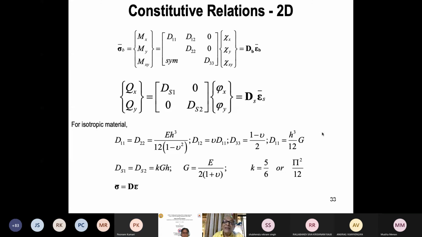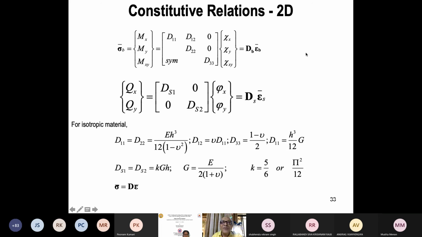See, with the displacement field that you have assumed, the shear strain is constant through the thickness. Shear strain becomes independent of Z. It will be dW by dx plus theta; it is of that type.